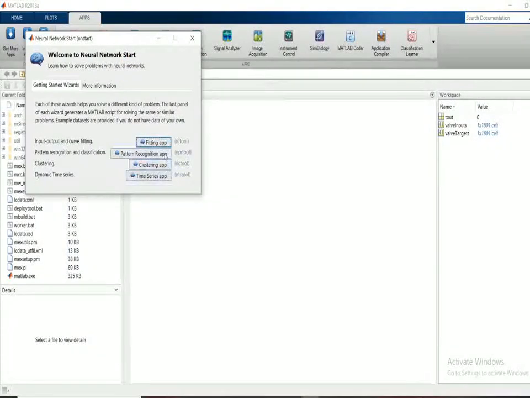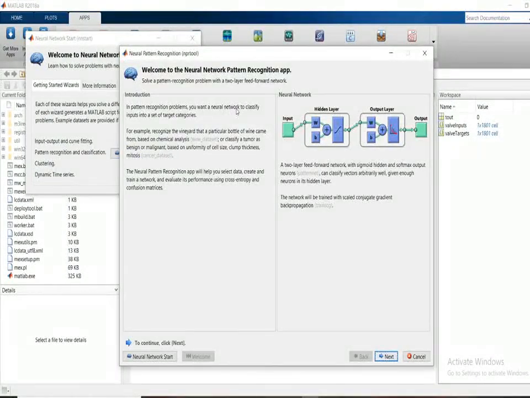And next, moving to the pattern recognition app, which classifies your input data into target categories and assigns the values as you have determined for your target. For example, in a chemical factory, there are different machines which determine how much quantity of chemical has to be sprayed in every container. This type of example is suitable for pattern recognition.